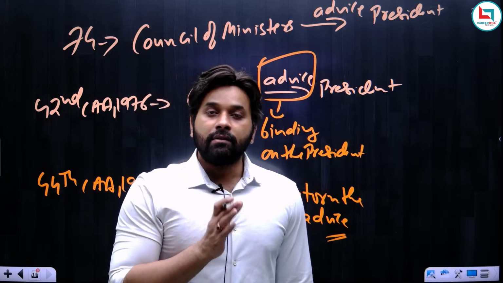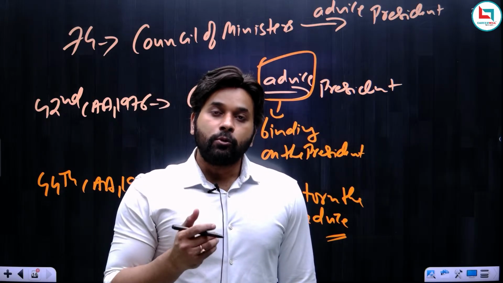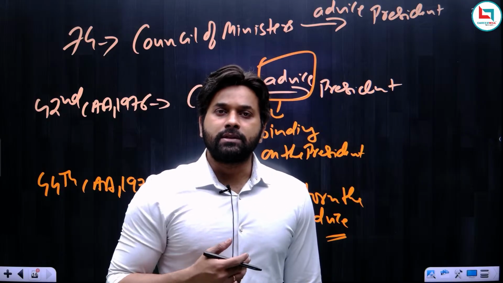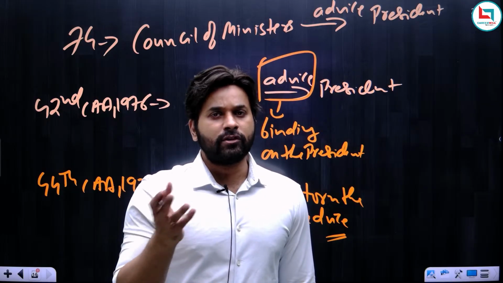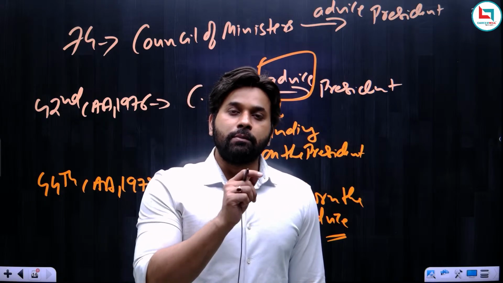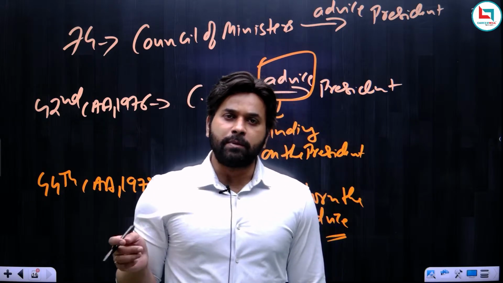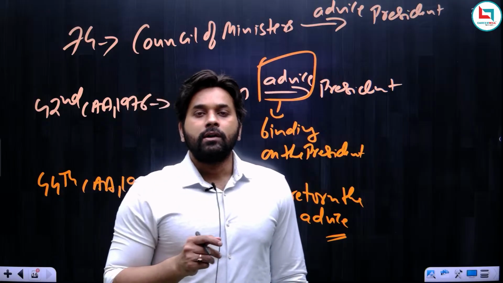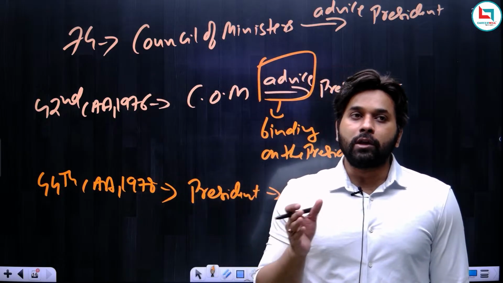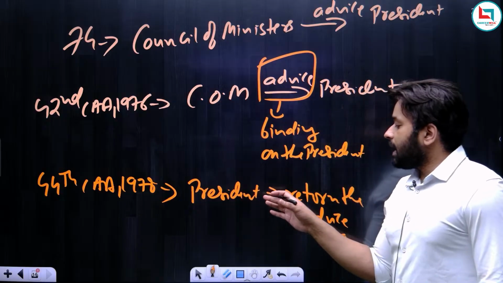suppose the Council of Ministers has given the advice to the president that you impose president's rule in Bihar or West Bengal, any state. So this was the advice given by Council of Ministers. Now, according to the 44th Amendment Act, the president can return the advice.